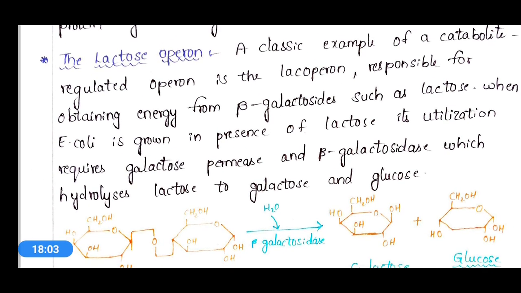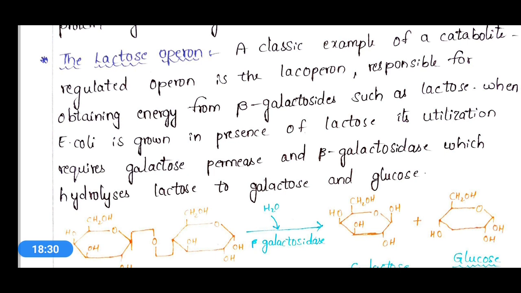So the Lac-Operon is a classic example of catabolite regulation. This particular lactose operon explains catabolite regulation, and it is responsible for obtaining energy from beta galactosides such as lactose.